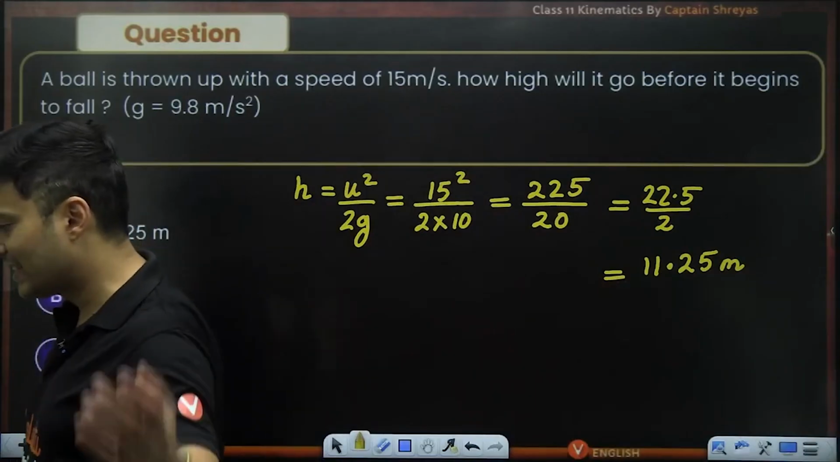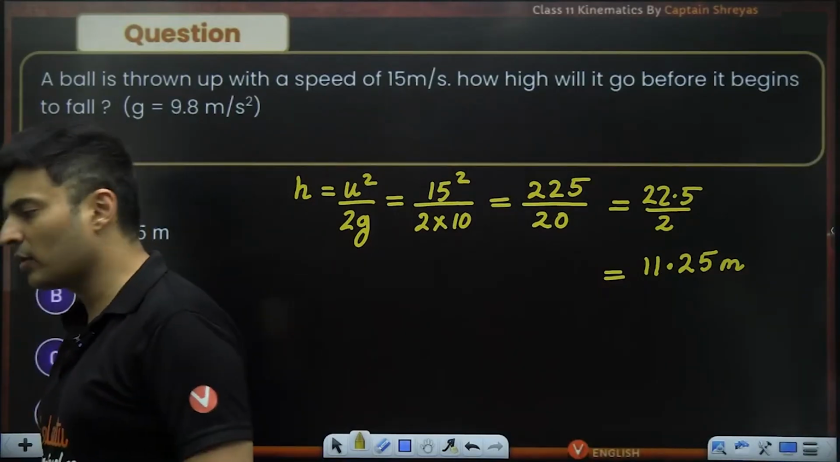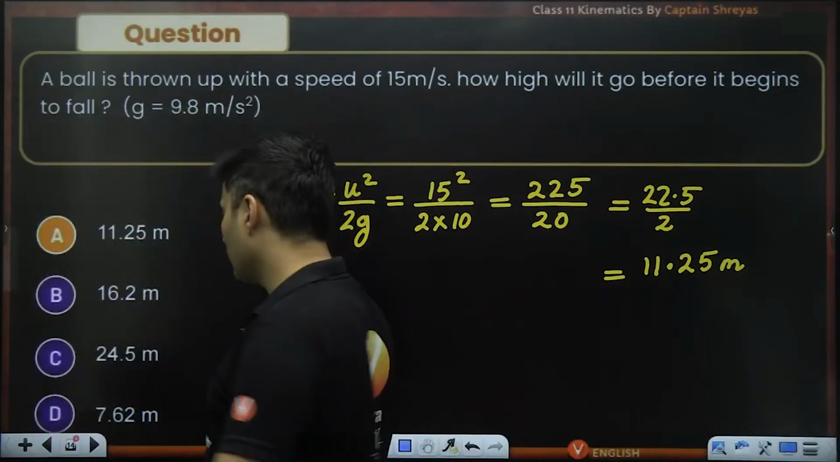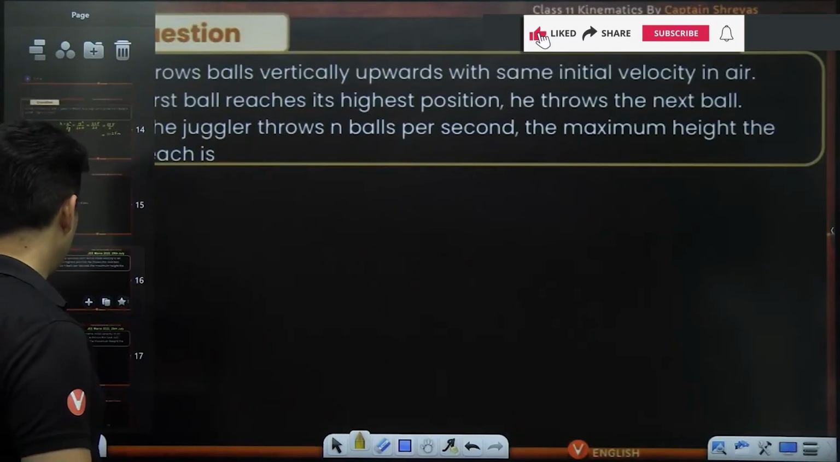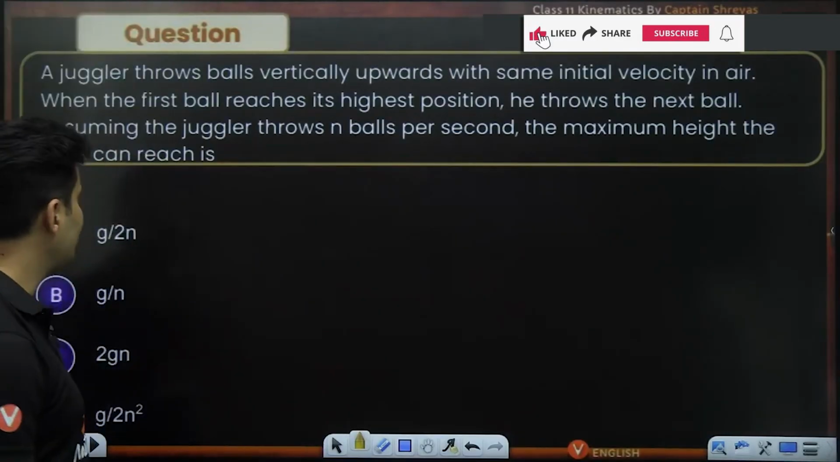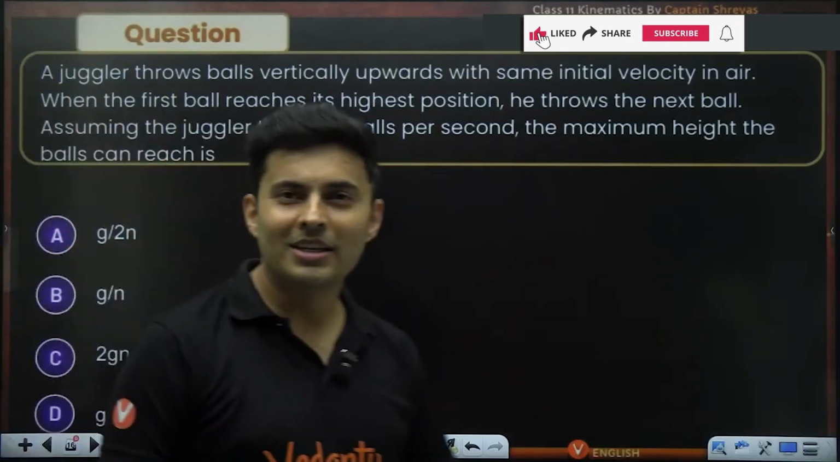Very good. Excellent. Yes, take approximately g as 10. That will be a good approximation, right? This kind of question should be solved in barely a couple of seconds. Next question on your screen.